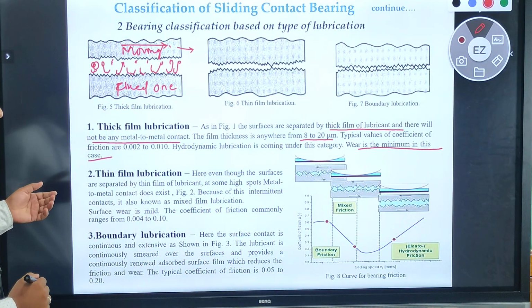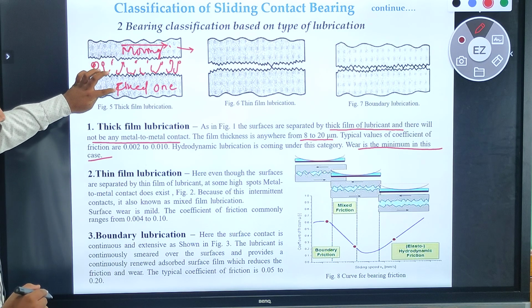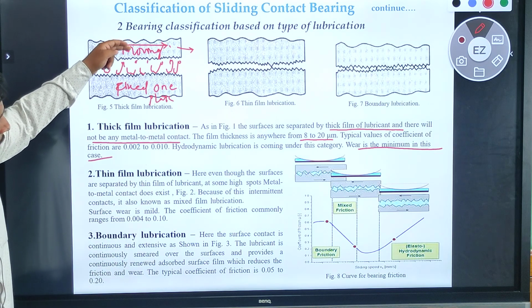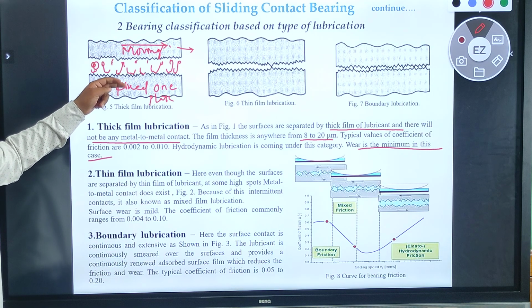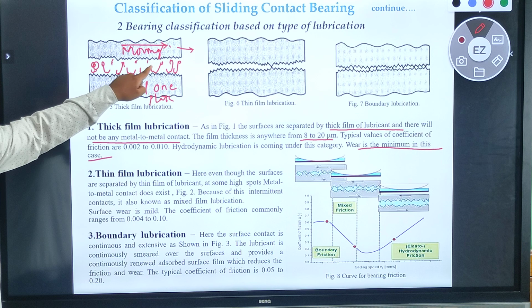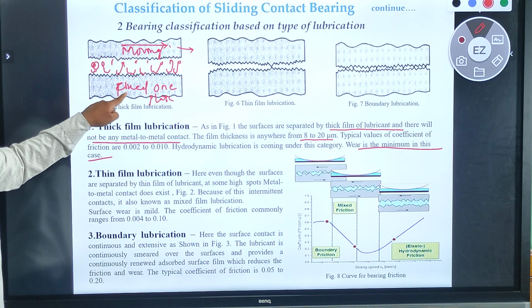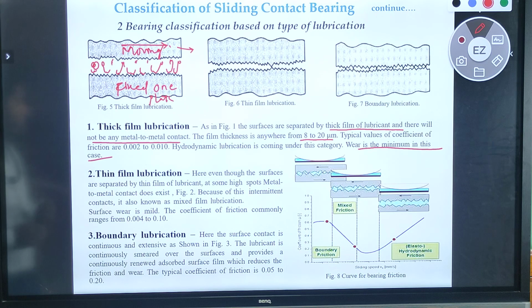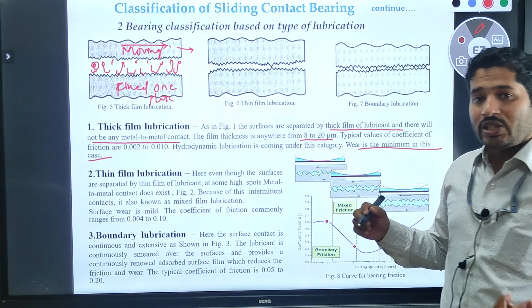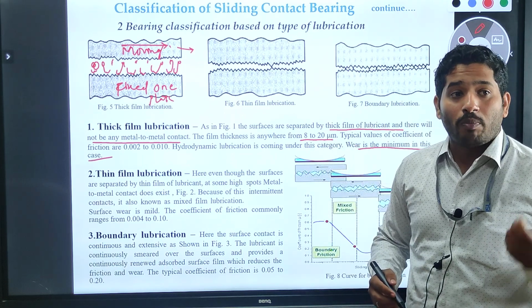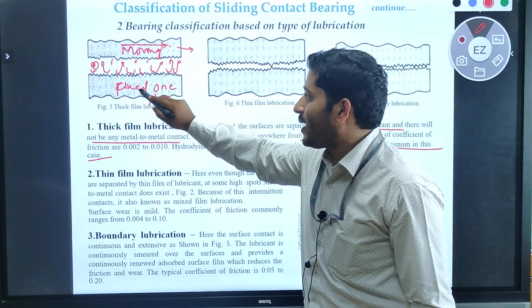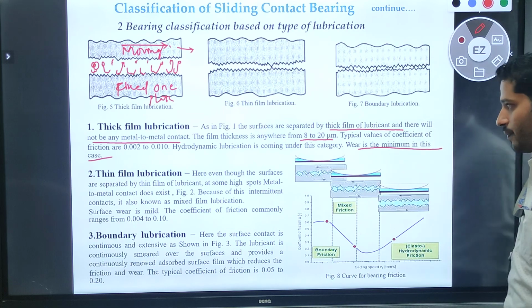So what I'm doing here, in between this moving plate and this fixed plate, we are using a thick film of lubrication. Maximum amount of lubrication we are using in between the moving element and the fixed plate. Is it right? So for the friction losses, the film thickness is anywhere from 8 to 20 micrometers. We are using thick film lubrication in between this moving plate and this fixed plate. Is it right?